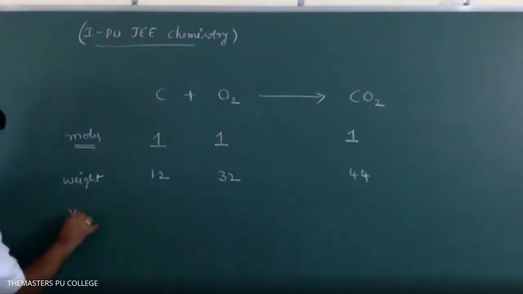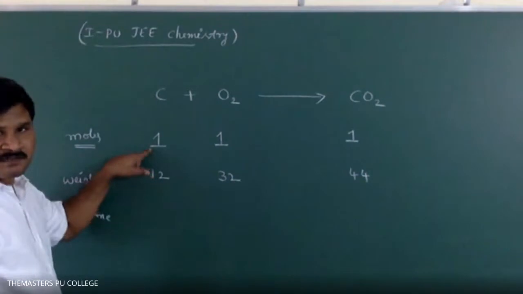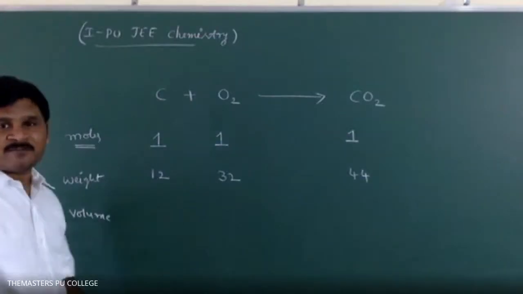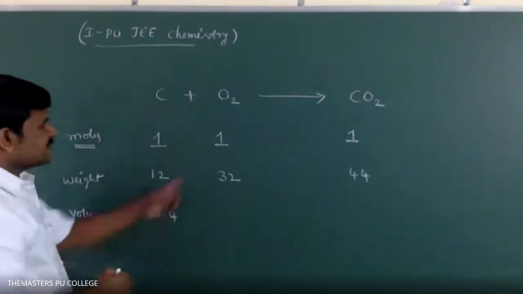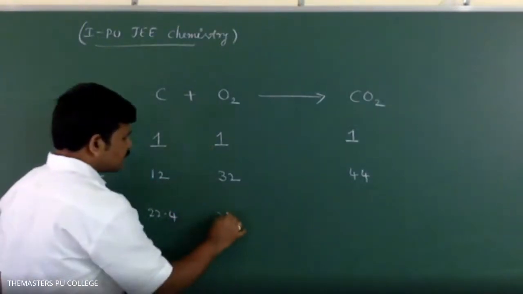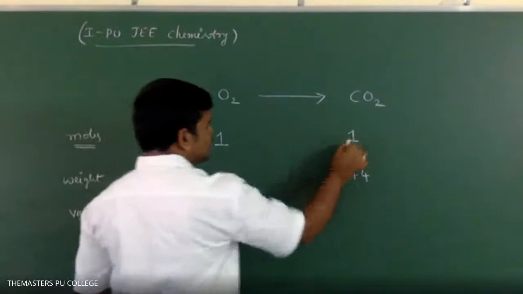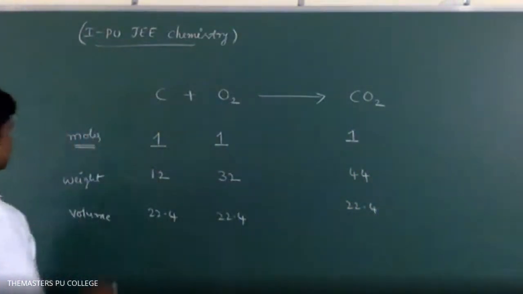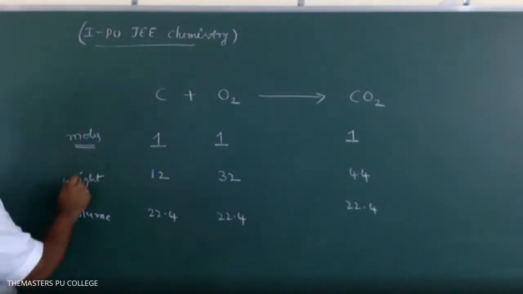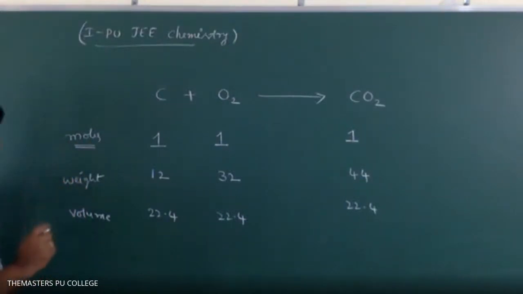Next, with respect to volume, how many moles? 1 mole. 1 mole of any substance occupies how many liters? 22.4 liters. So that's why here 1 into 22.4. Next, this is also 1 mole, 22.4. This is also 1 mole, so we get 22.4 liters. This is the moles relation, this is the weight relation, this is the volume relation.